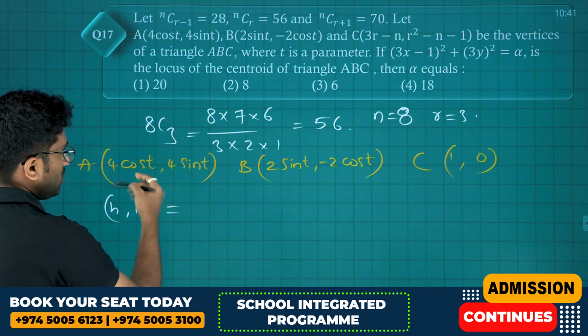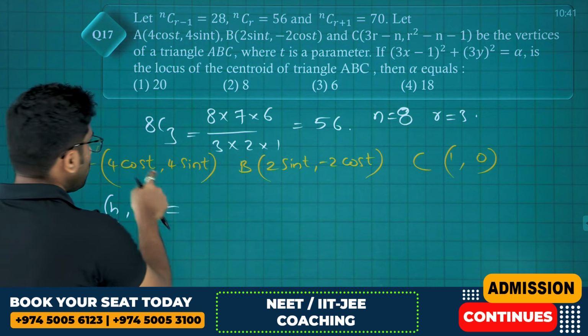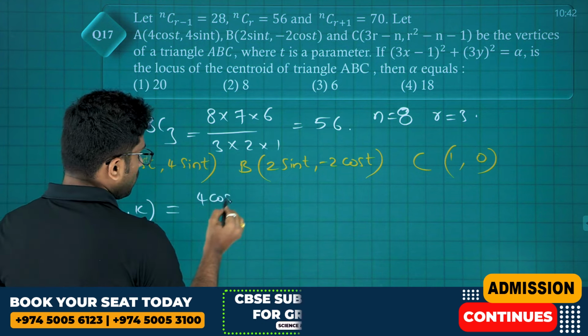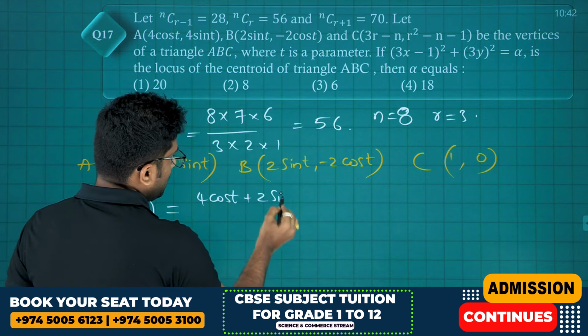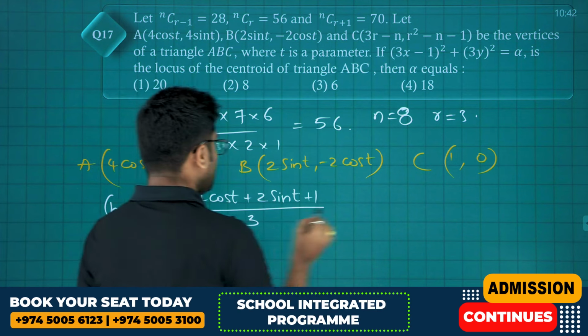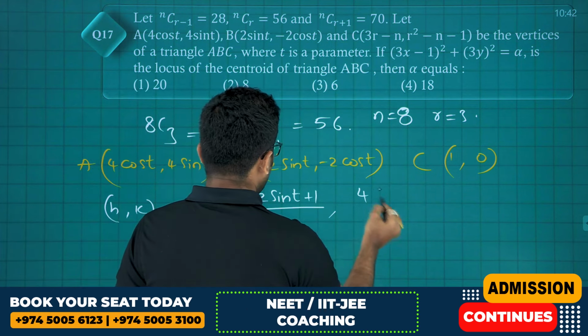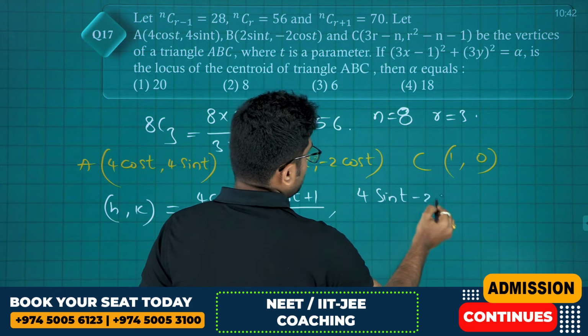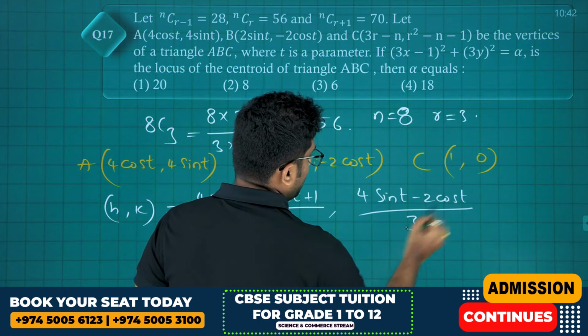Now (h, k) is equal to (x1 plus x2 plus x3) by 3. That is (4 cos t plus 2 sin t plus 1) divided by 3, comma, (4 sin t minus 2 cos t) divided by 3.